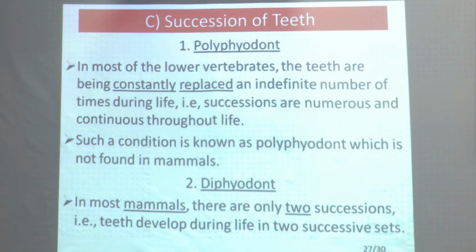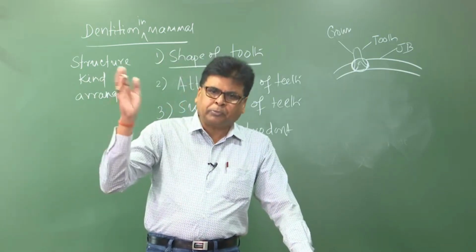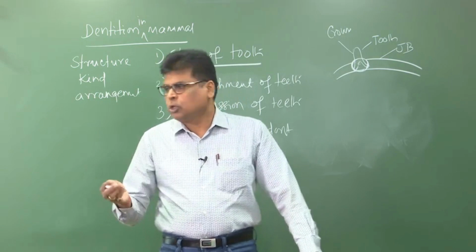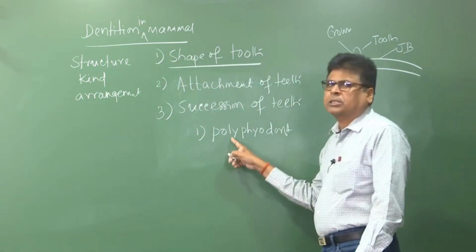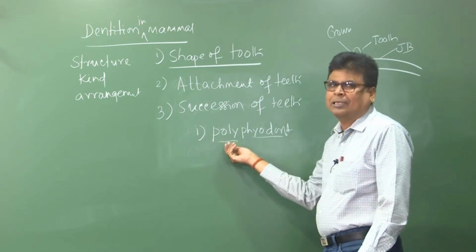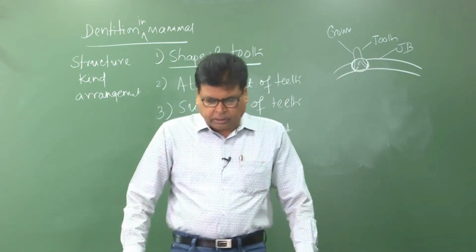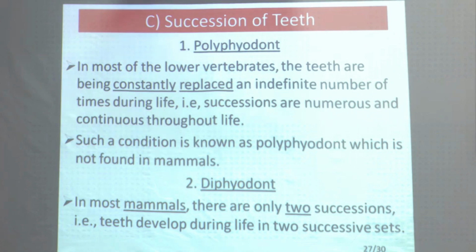That means during their life period, the successions are numerous and continuous. Whenever it is broken, immediately it is replaced. Poly means continuously, and phyodont means more than once. Such a condition is known as polyphyodont, which is not found in case of mammals.